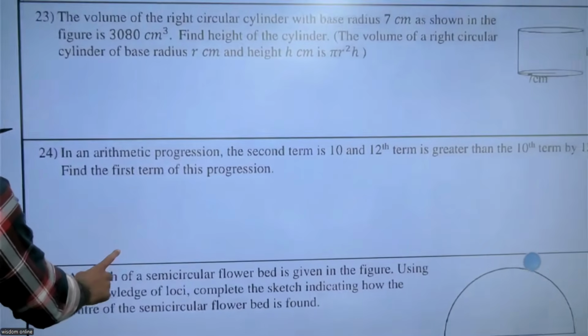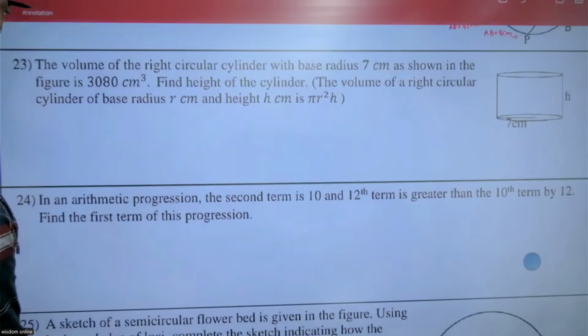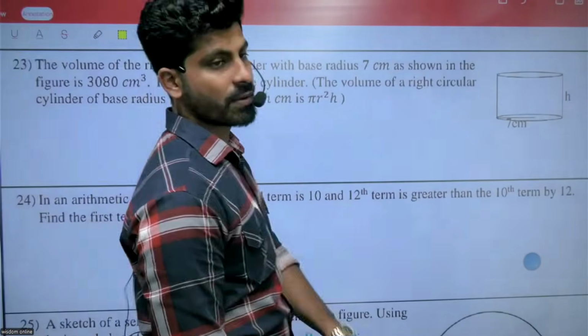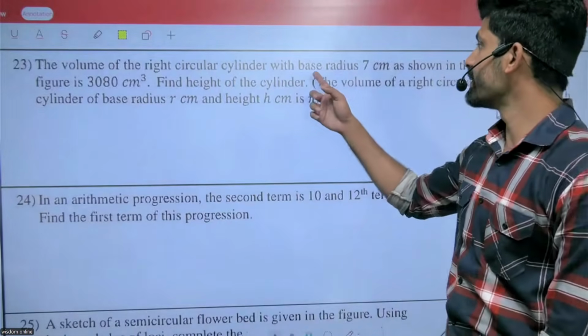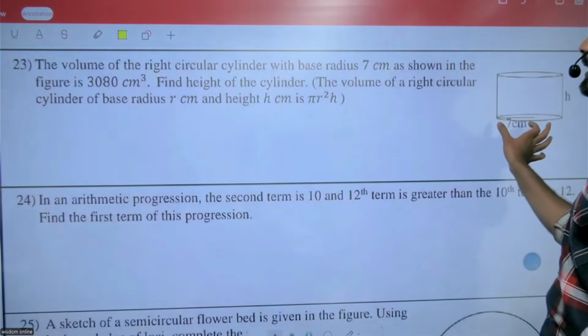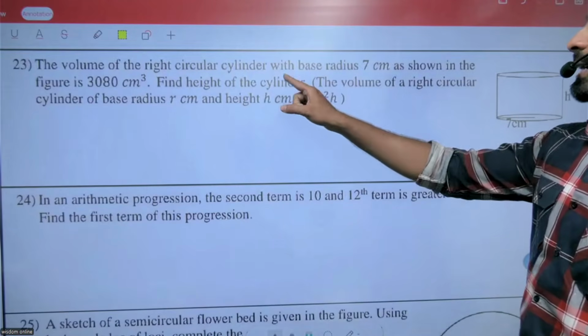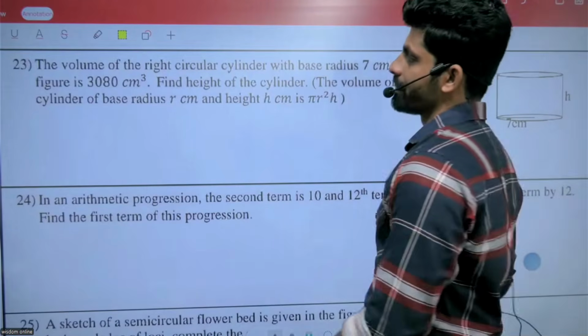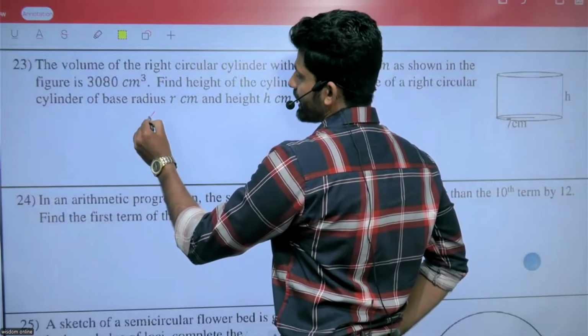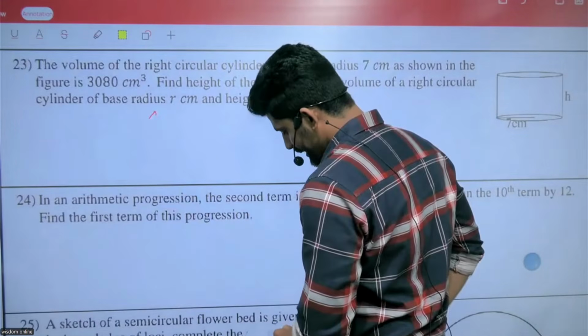Question number 24. The volume of the right circular cylinder with base radius 7, shown in the figure, is 3080. Find the height of the cylinder.